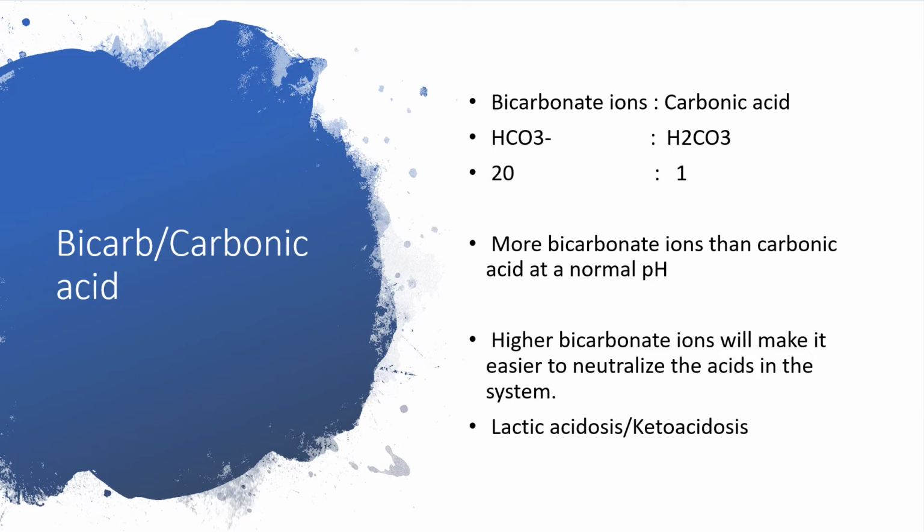And with the higher level of bicarbonate ions than carbonic acid, we will expect a normal pH. Higher bicarbonate ions will make it easier to neutralize the acids in the system. So in lactic acidosis and ketoacidosis, we need more bicarbonate ions to stabilize the milieu.